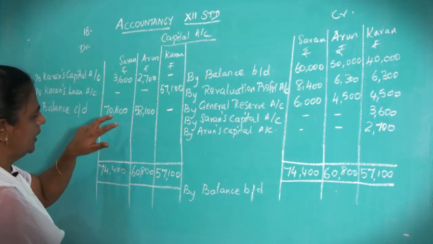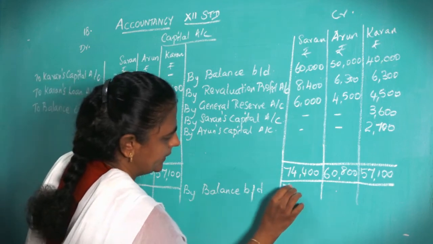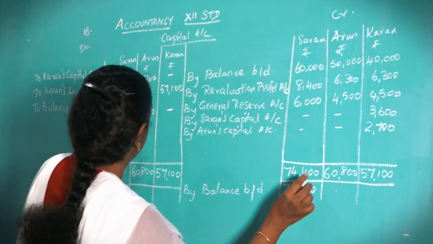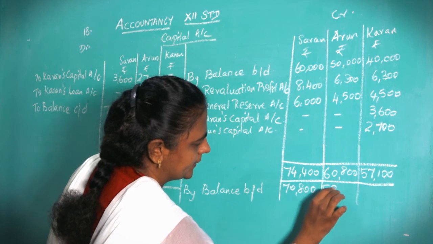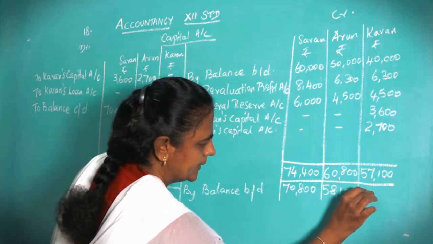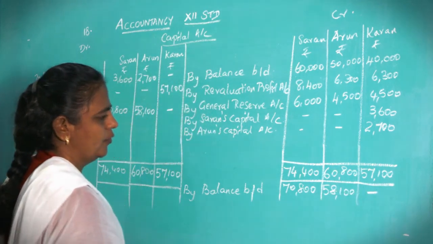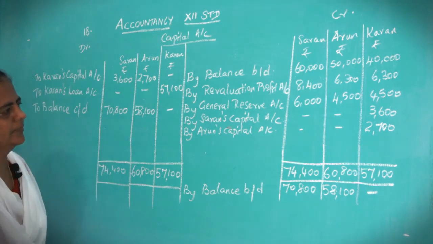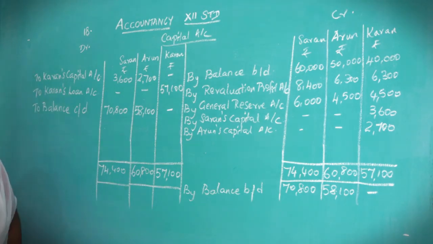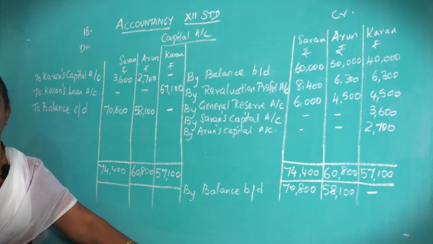Bring only for Saran and Arun. 70,800, 5,800. He is retiring, so no balance for the last partner. Okay. Hope you understood the capital account, children.